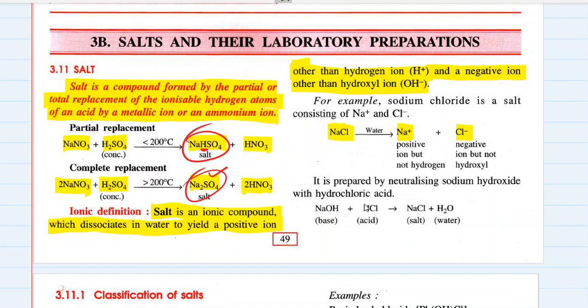It is prepared by neutralizing sodium hydroxide with hydrochloric acid. If you mix sodium hydroxide and hydrochloric acid, you get salt with the metallic part from the base and non-metallic part from the acid, and water from the hydroxyl ion and hydrogen ions only. NaOH plus HCl gives NaCl plus H2O.